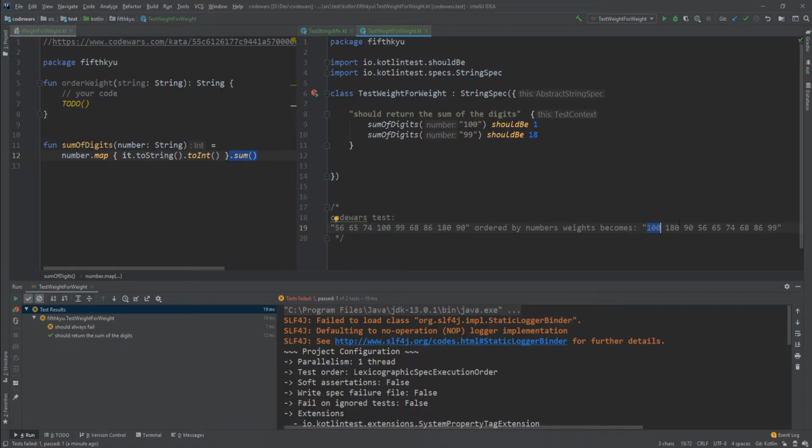What I could do is map through every input number and create a pair with the original number and the sum of its digits, and then order all pairs by the sum of its digits, and then in the end map all pairs only to the first value. I'm sure there are more performant ways to do that, but I guess it kind of makes sense.